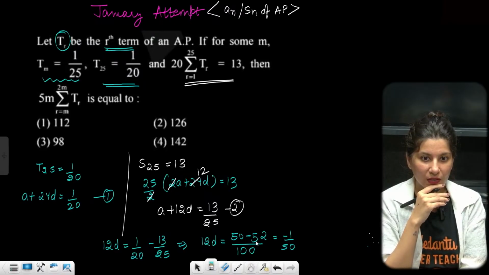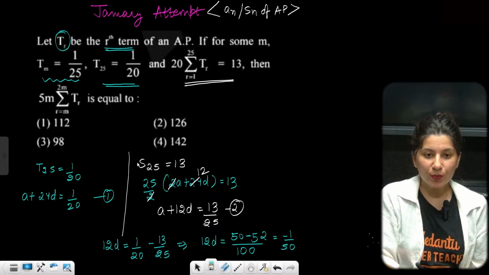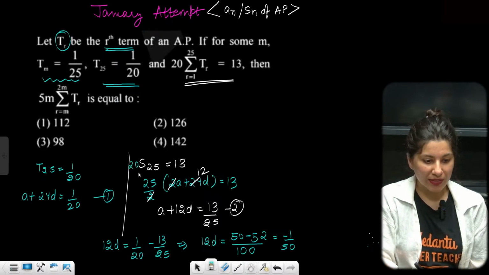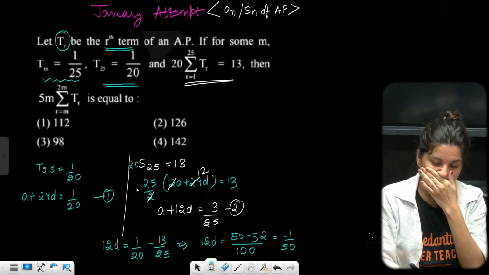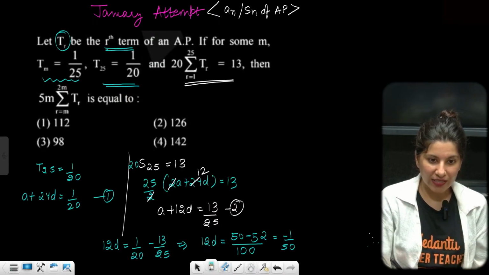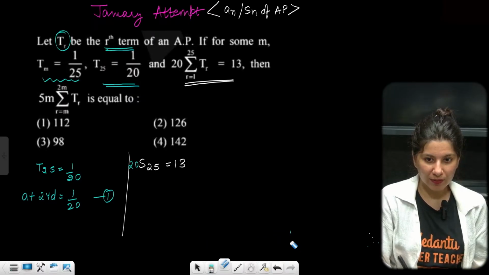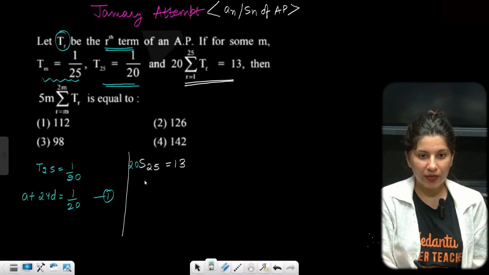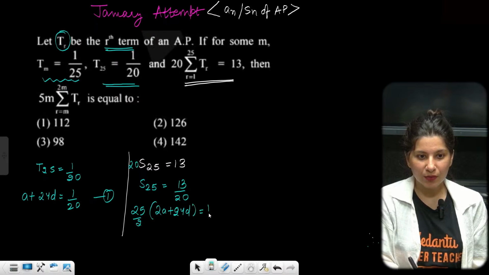S20, T25 they are giving, and 20 times S25. Oops, I missed this 20, right? 20 times S25. 20 is still there. So 20 times S25 is 13. Okay, let me check this calculation one more time. So S25 is equal to 13 by 20. So it is going to be 25 by 2 into (2A plus 24D), equal to 13 by 20.